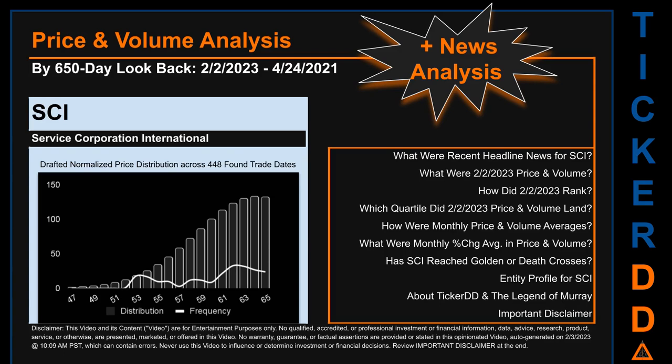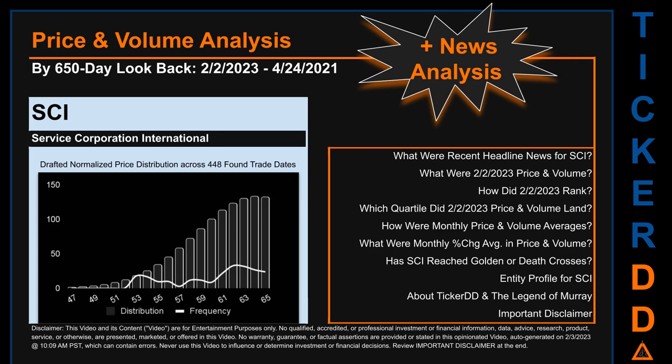Looking back 650 calendar days from Thursday, February 2, 2023 to Saturday, April 24, 2021, we found 448 applicable trade dates for use in our analysis. The chart shown on this page is our initial attempt at studying the price for SCI after dynamically normalizing price distribution across those discovered trade dates.